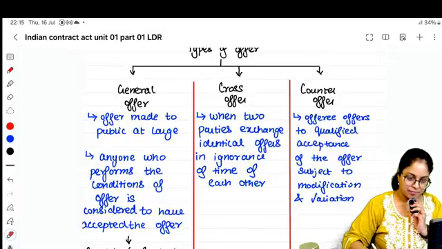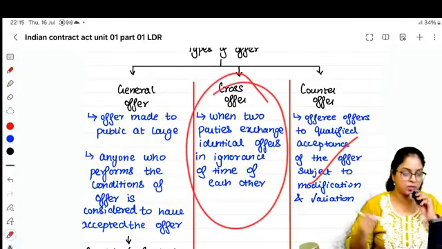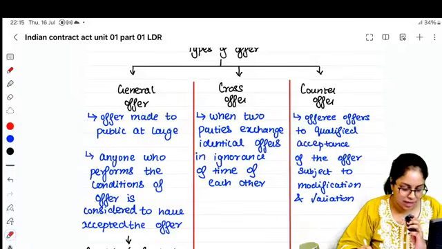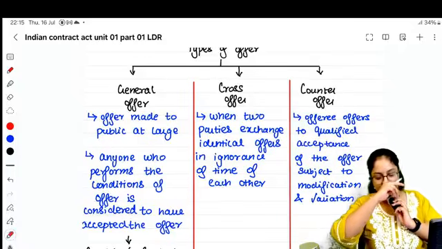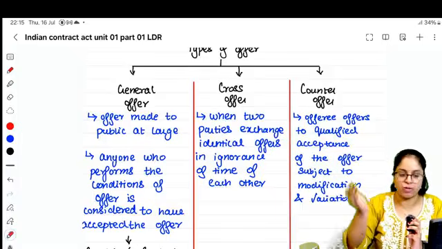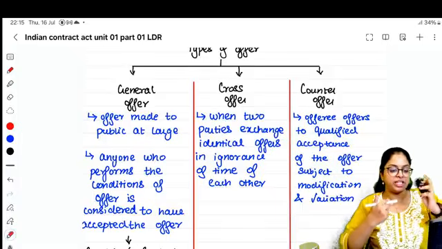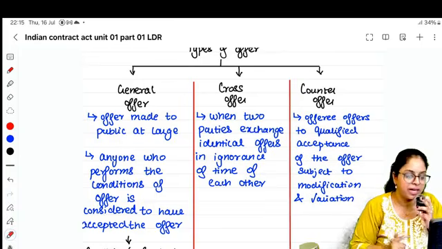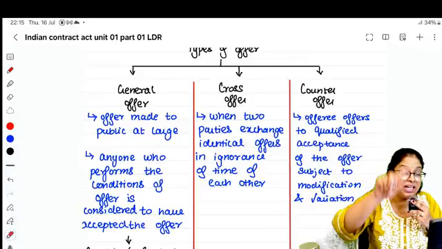And cross offer is when two people are exchanging identical offers in ignorance of time. I am also sending Abhijit a mail saying, do you want to buy my car for 10 lakhs? He is also sending me a mail saying, ma'am, I want to purchase your car for 10 lakhs. We are exchanging identical offers, but we don't know that we both are talking about the same thing.